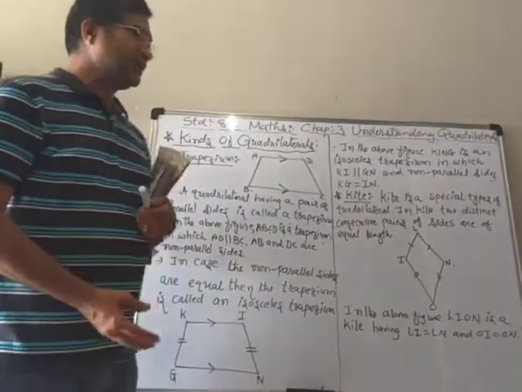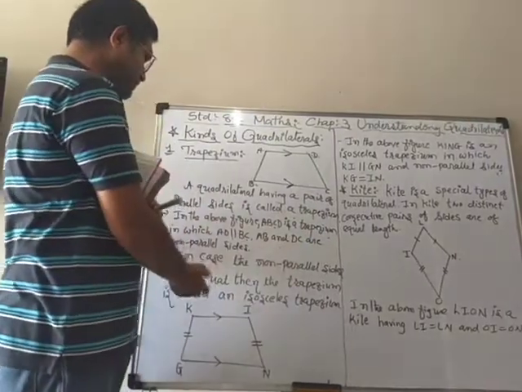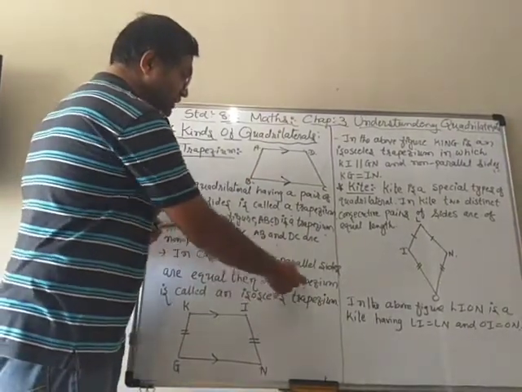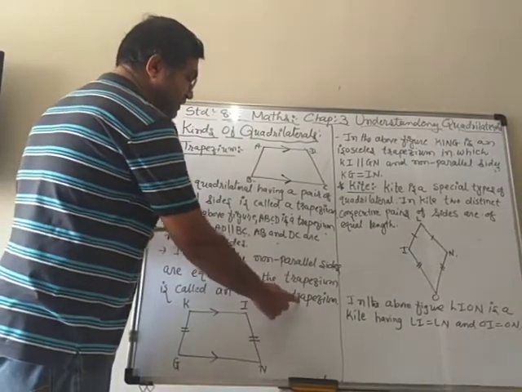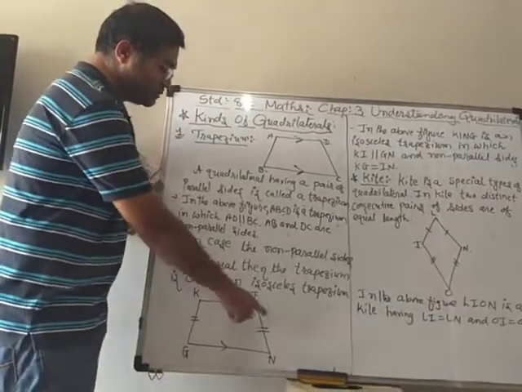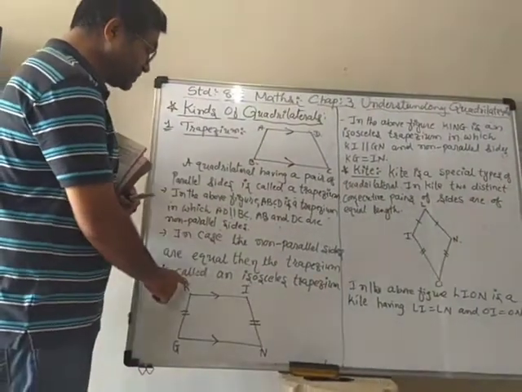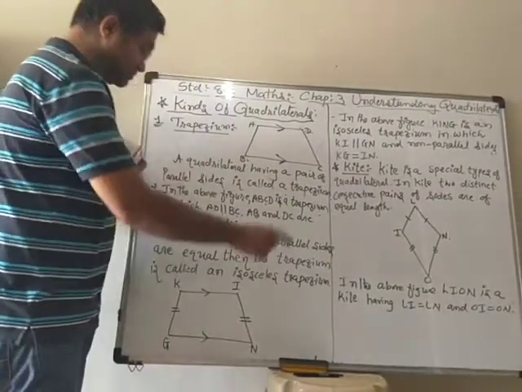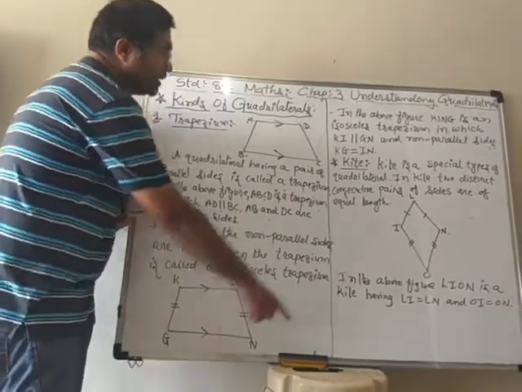Similarly here, in this trapezium, if the non-parallel sides are equal, then the trapezium is called an isosceles trapezium. You can see here in the figure I draw an isosceles trapezium, KING, in which you can say that KI is parallel to GN.